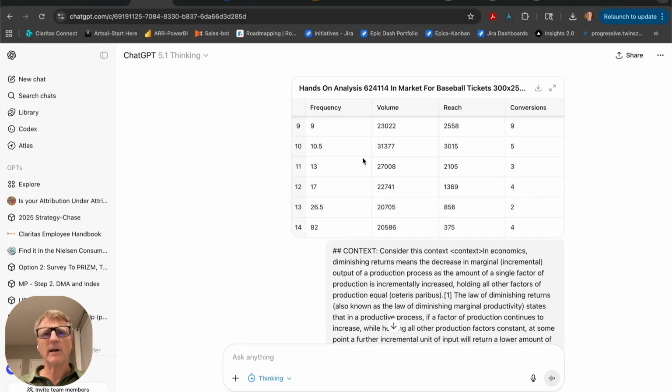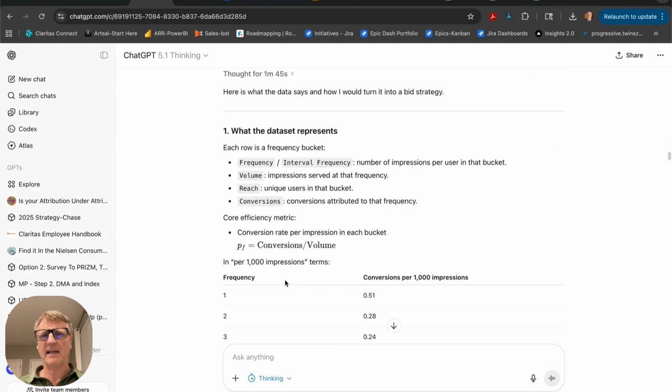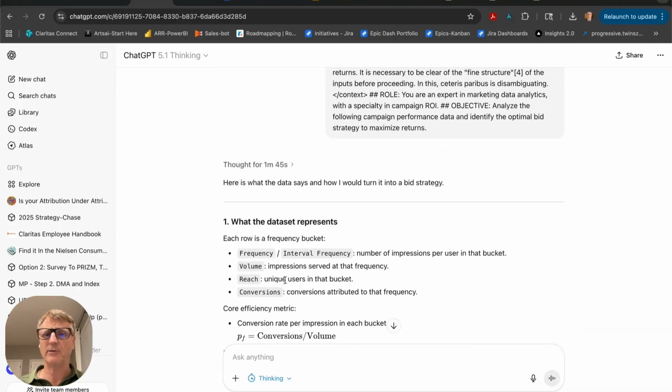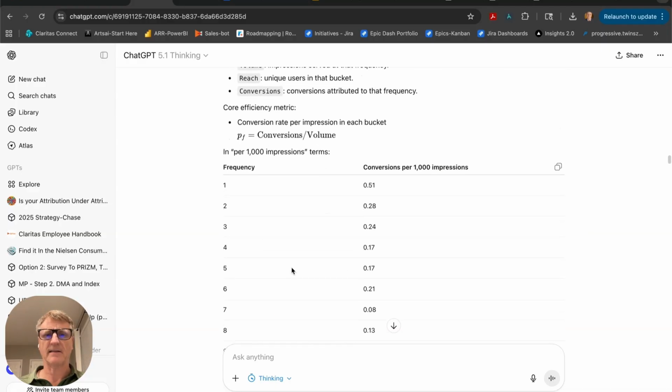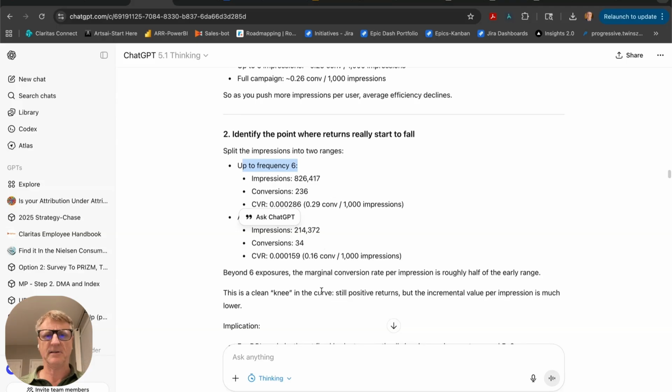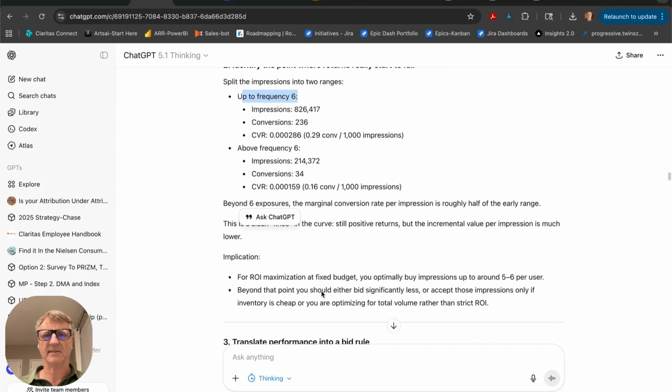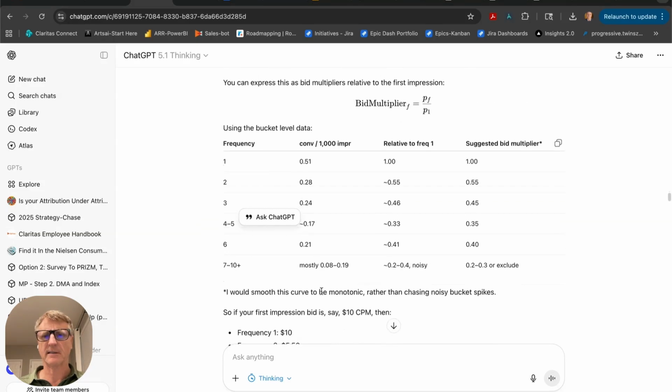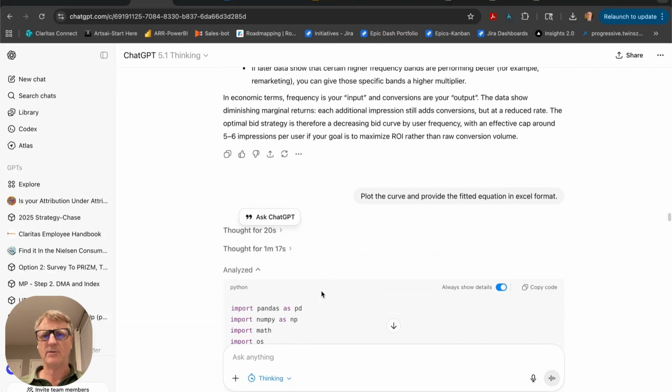Now this other one, we gave the file with the same prompt. The file is a little bit more precise because it can go straight to analyzing the data. If you look at the code, instead of trying to convert the image, it has the direct data. It goes through its analysis, and it says up to 6 for the frequency, and sees diminishing returns beyond 6. So it shows the marginal return. Again, we can have it do a calculation.